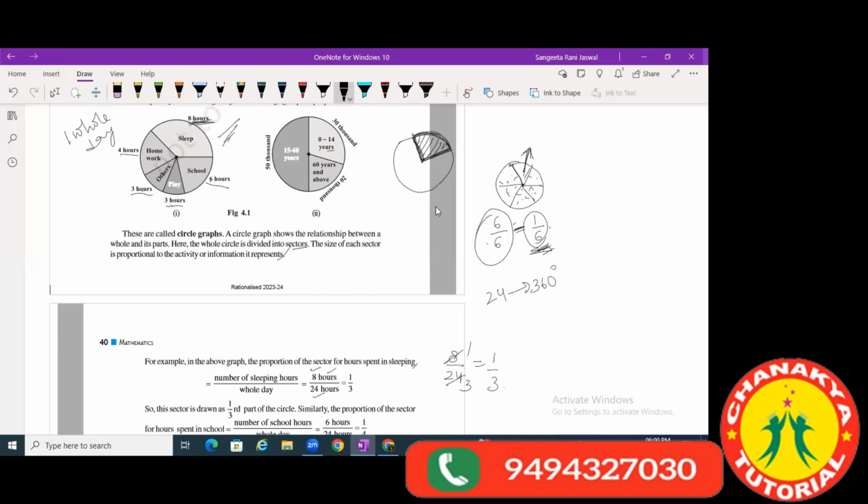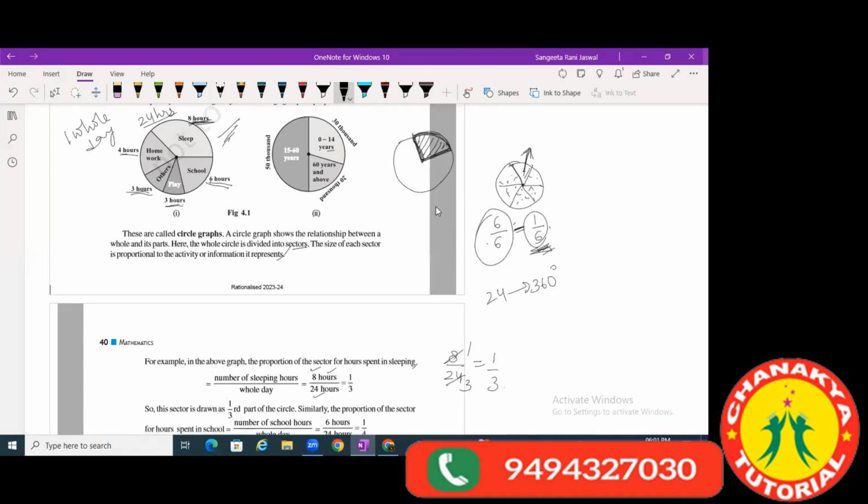So 8 hours in sleeping, 6 hours in school, 3 hours in playing, 3 hours in other activities, 4 hours in homework. If you add them all, this will be a total of 24 hours. So that means the complete 24 hours is a complete circle.